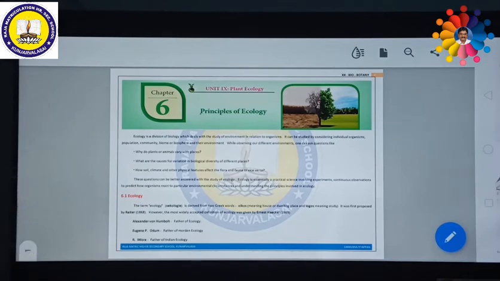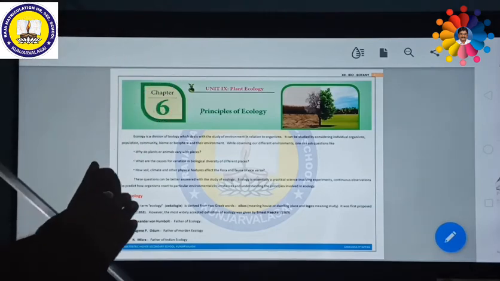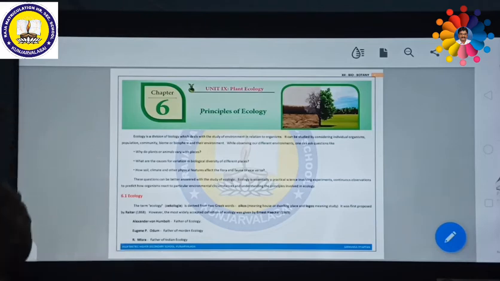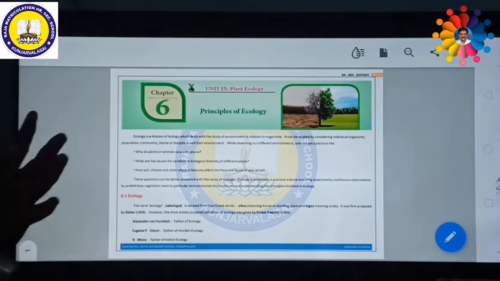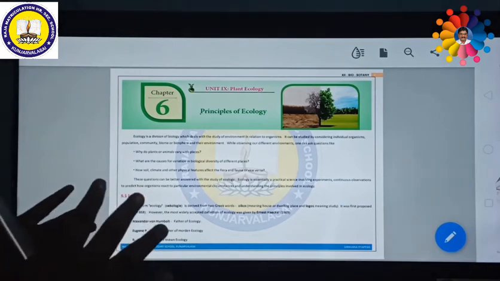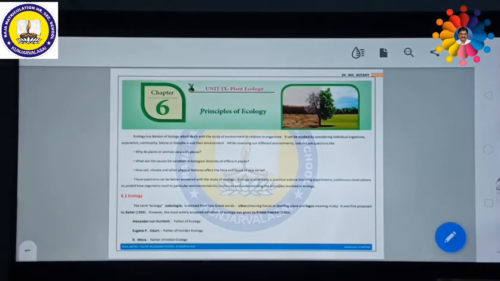So ecology is essentially a practical science. Simply, it is not a common science, it is a practical science. If you say ecology is a simple environment related to organisms, we may just observe it. But it is not a simple science. It is a practical science involving experiments and continuous observations to predict how organisms react to particular environmental circumstances and understanding the principles involved in environment or ecology. So these are all the things to be studied.